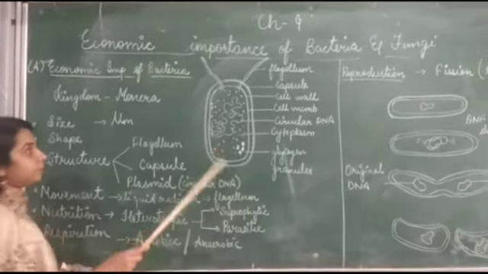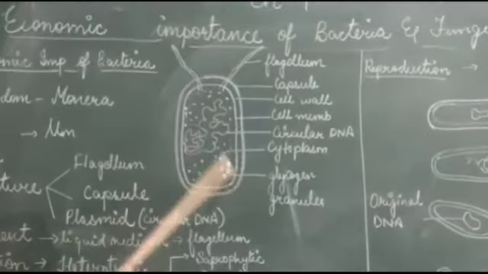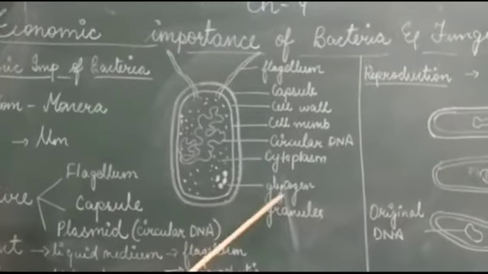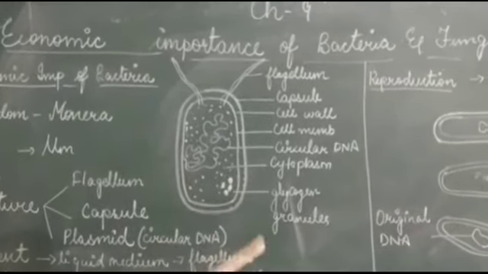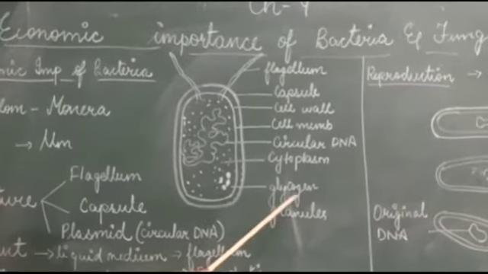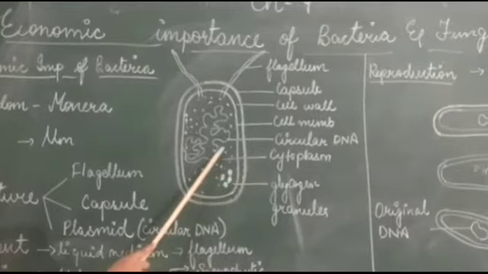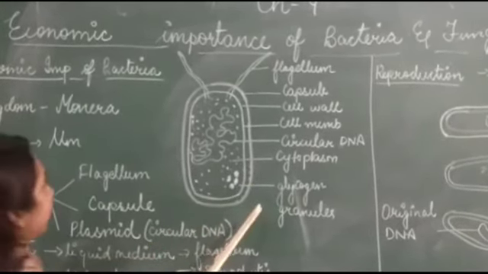Let's start from here. This is a bacterial cell. It is unicellular, so it is having only one cell. I have drawn it here. First is glycogen granules. You know all cells store food in the form of some kind of granules. In bacteria, the food is stored in the form of glycogen granules, which I have shown you. Next, this dot-like structure here represents the cytoplasm, the fluid inside the cell.